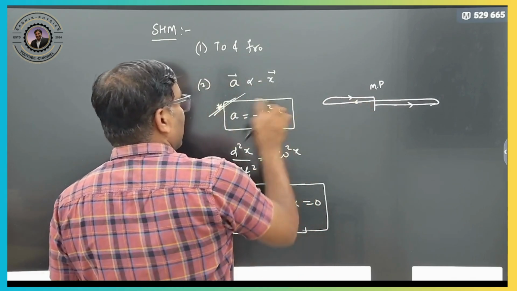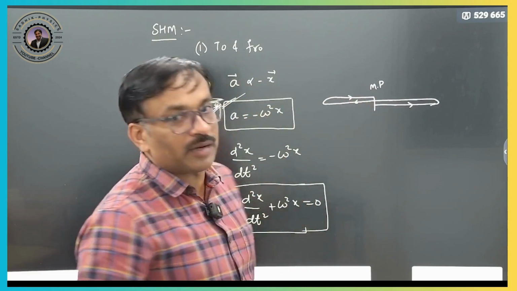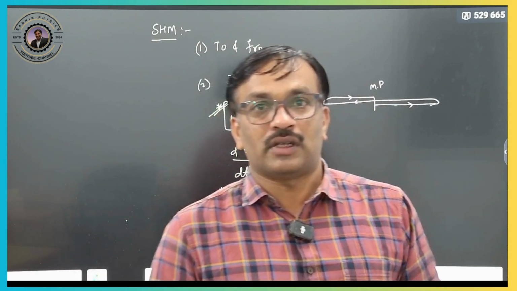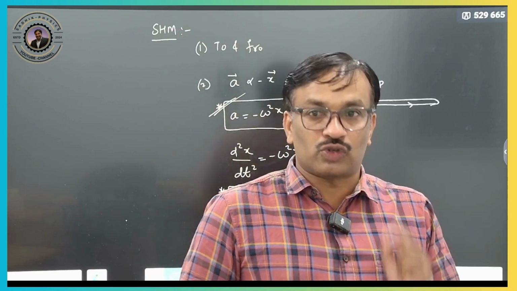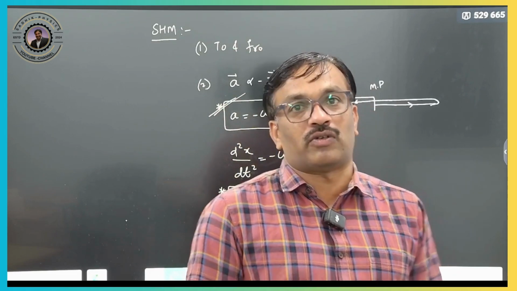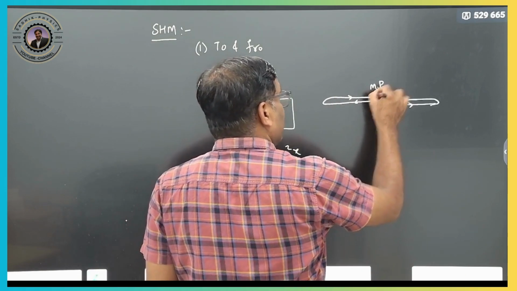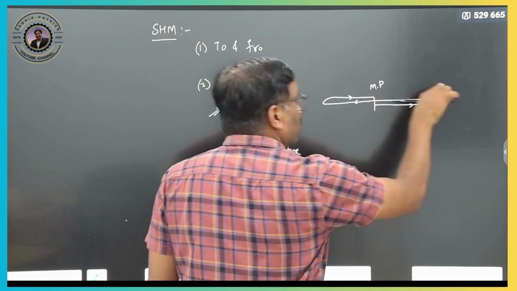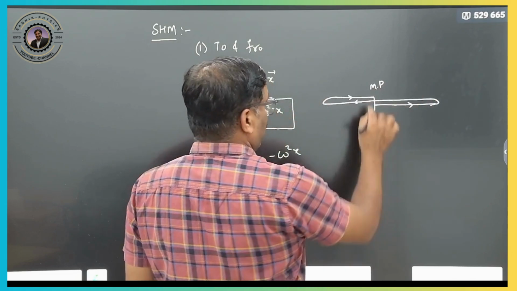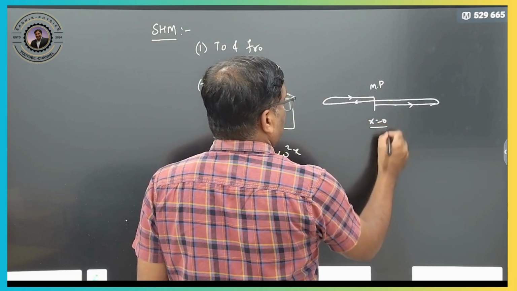So how to calculate the directions here? Always remember that all the directions in simple harmonic motion should be taken from the mean position only. Amplitude means the distance between the mean position and the extreme position, measured from here to here. Therefore this is the x equals 0 position.